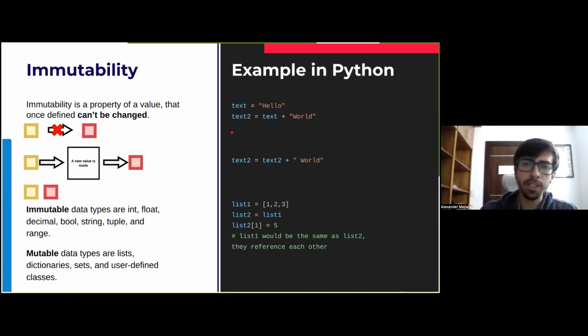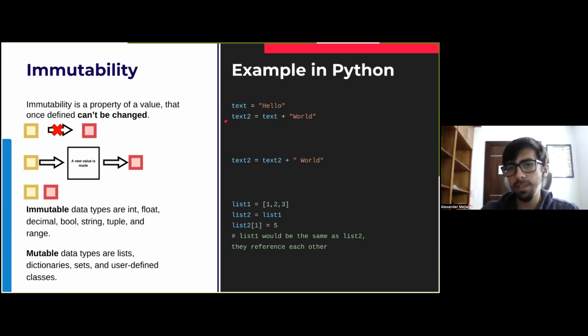So let's look at a simple example here. We have a text, which we have defined as the string hello. And then if we want to maintain immutability, what we have to do is declare text2, which will have the same element, and then we can add anything else. That way, we have a modification of the information at the start, but it's entirely in a different place, in a new variable, which now has the value hello world.